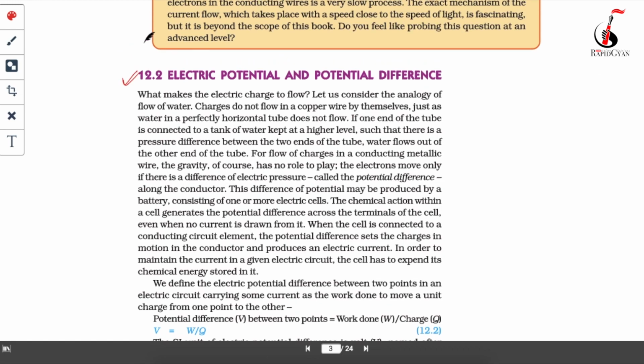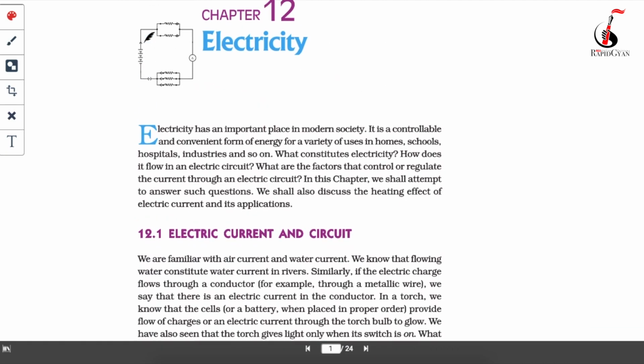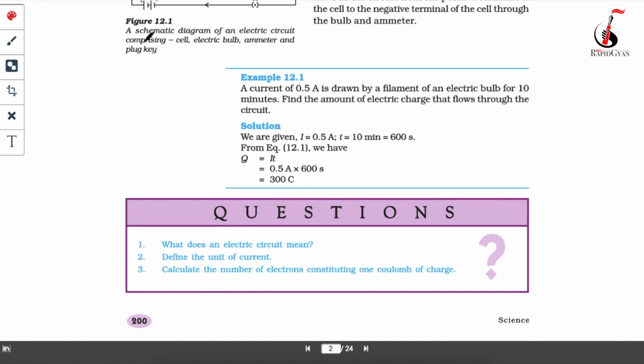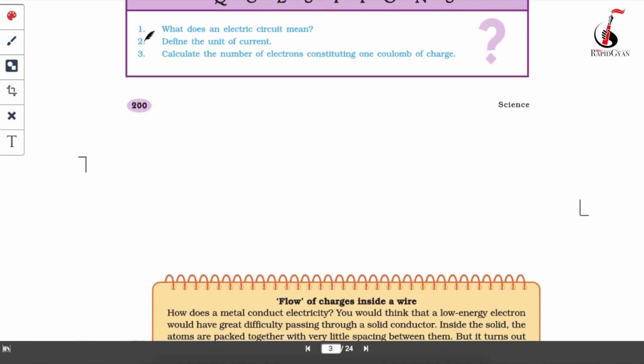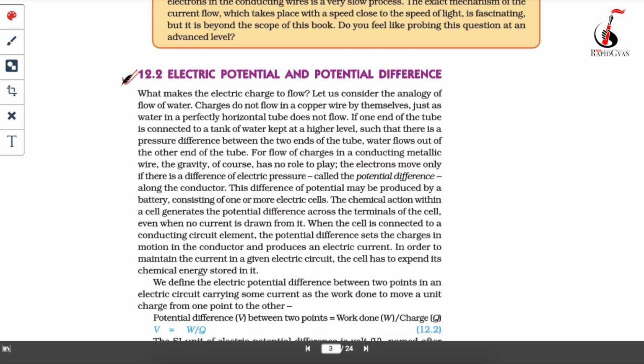So in the last video, I explained electric current and circuit. I hope you have gone through that video. Those who have not gone through it yet, I recommend you first go through that video and then come here and start the new topic. So let's start with electric potential and potential difference.